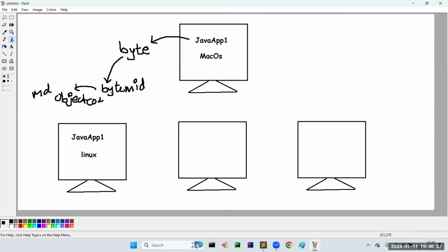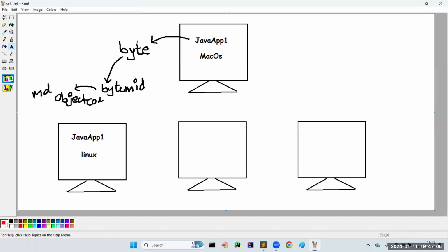Now, if you receive this bytecode, happily we can convert that bytecode into object related terminology. That means that system related code we can generate. Sir, for this, who is providing support? Internally, the Linux related Java virtual machine will be there. So internally, JVM will be there, sir. That is responsible to perform this activity.